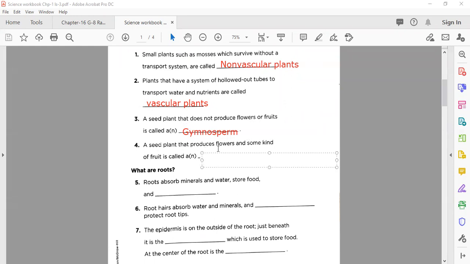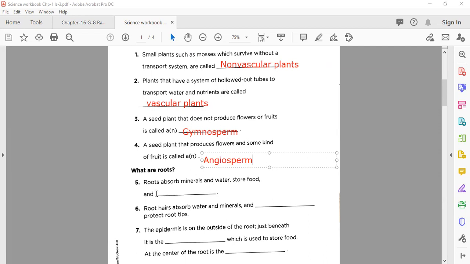Okay, after this we move to blank number 4 on page number 13. A seed plant that produces flowers and some kind of fruit is called, what do we call it? Yes, nice, well done. So the correct answer of this blank 4 is angiosperms. Well done.